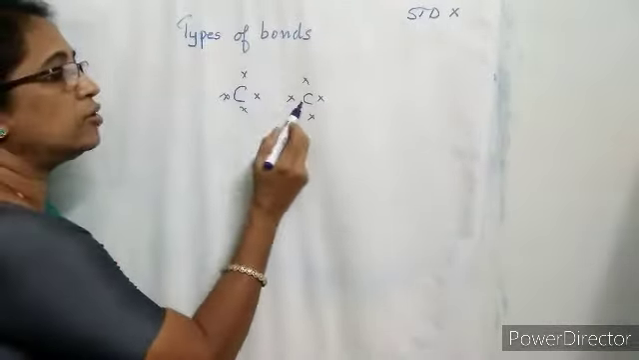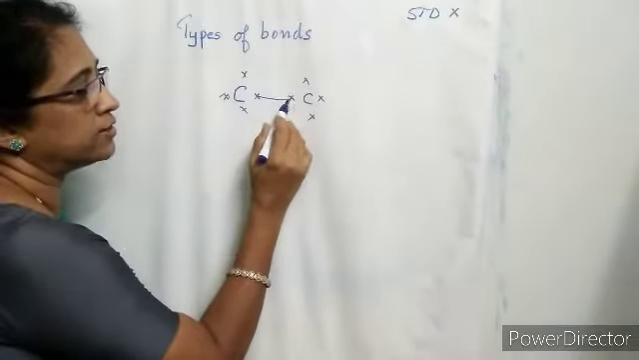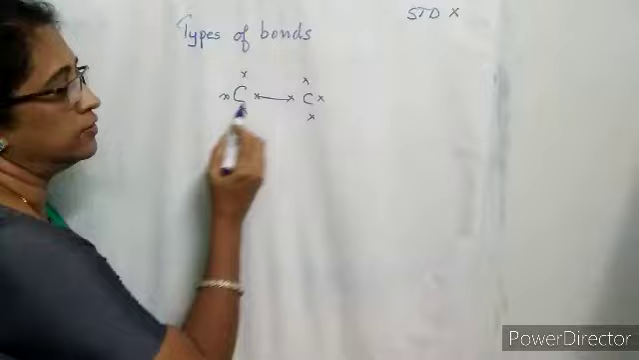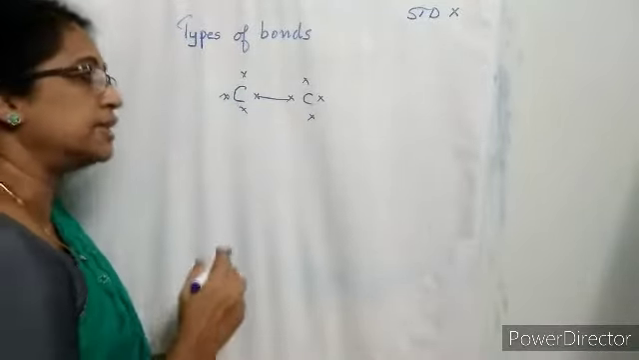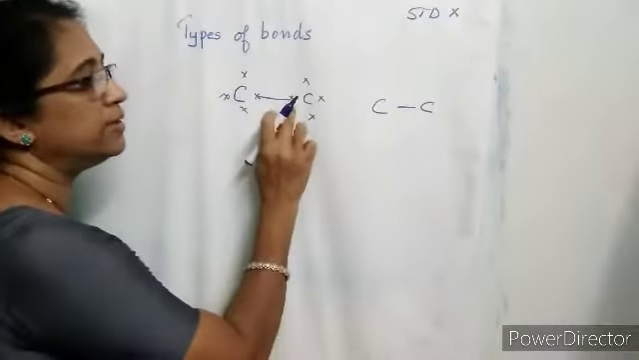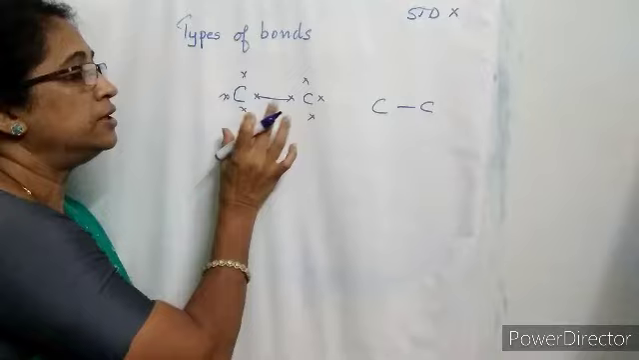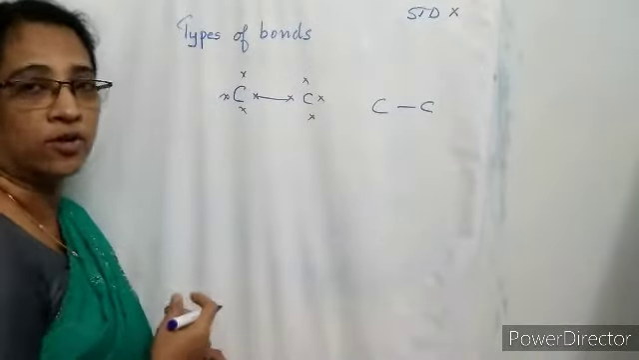a single covalent bond with the neighboring carbon atom by the sharing of electrons. A pair of electrons are shared between 2 carbon atoms. As a result, a single bond is formed. Carbon-carbon single bond is formed between 2 carbon atoms by the sharing of a pair of electrons.